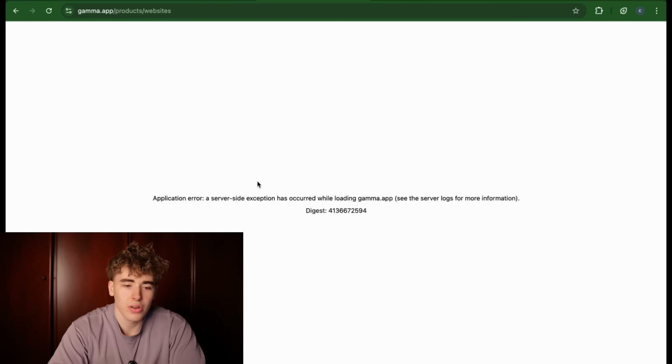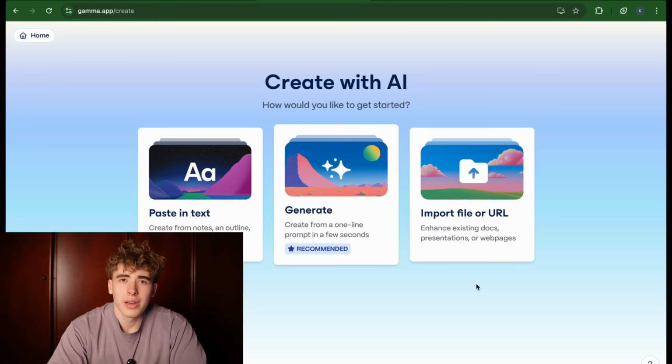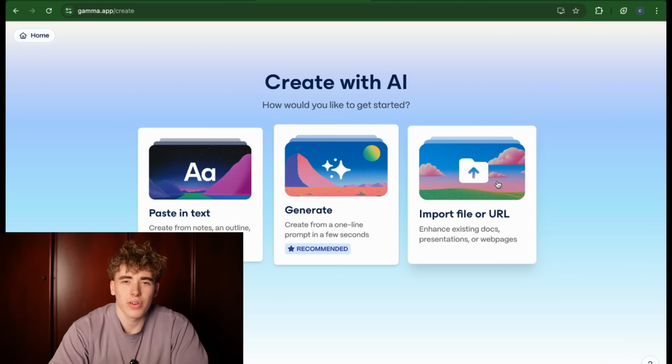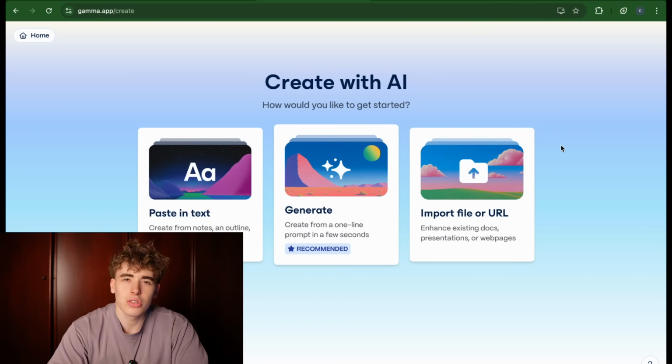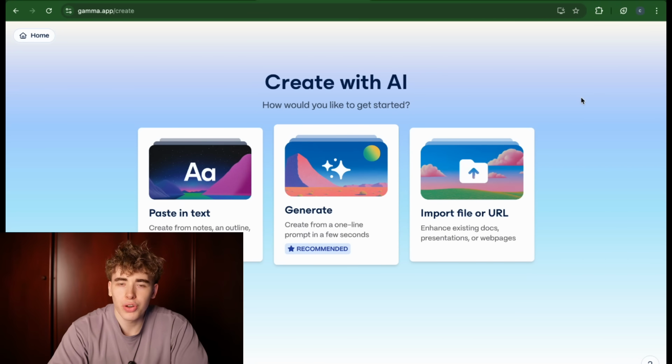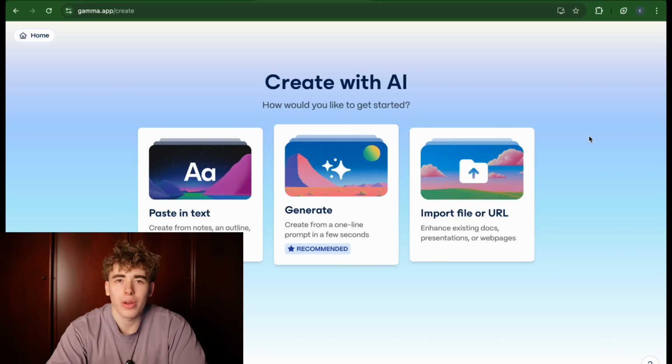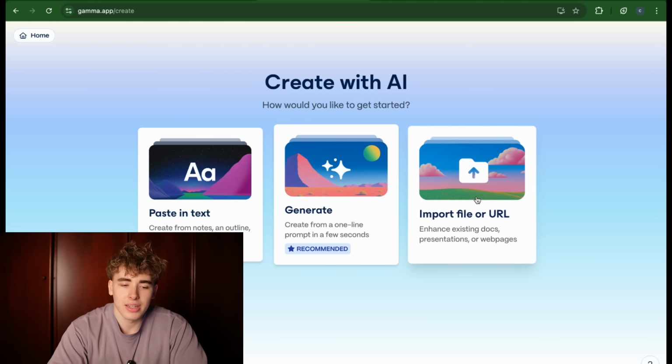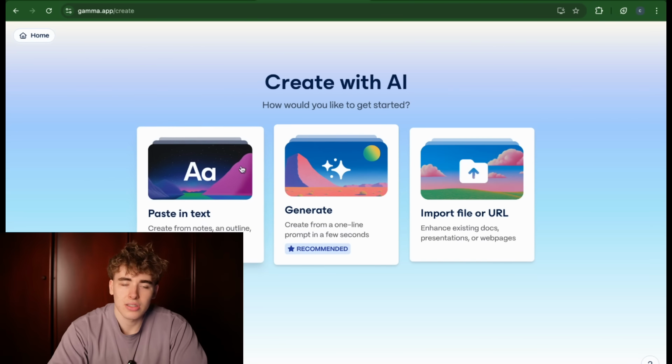Let's click on this right here so that we get to the website part. Now here I just clicked on the website part. Of course for this you will have to log in, but it's free, so you can just do a simple Google login. And here is what you can do. You can, for example, upload a URL or a file you already have and then improve it with AI. If you, for example, have an already designed Shopify theme that is a bit customized, you could download the zip URL on Shopify, which is really simple to do, and then import it here and use it. Or you could also just paste in the text. So if you have already been on a call with a designer and he has given you an outline, then you could use it here.